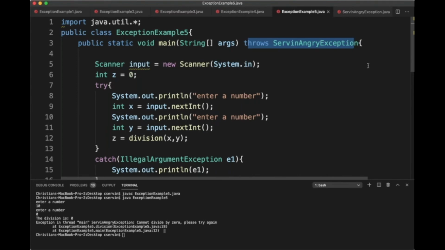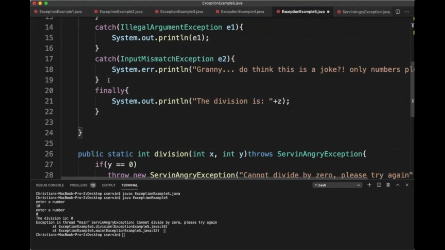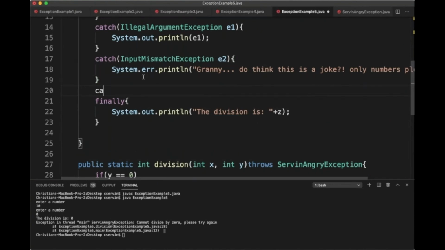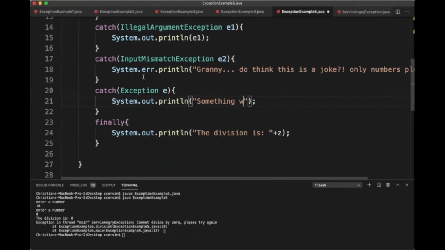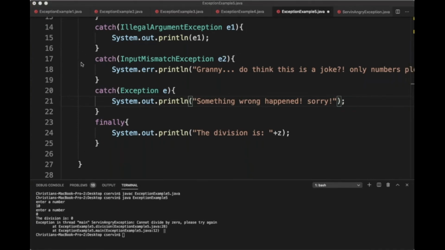But if you want to do this, ladies and gentlemen, what I recommend is not to put here the exception, the ArithmeticException. You can do it through here, or you can put it also here. The very last catch, you can do catch Exception. And here, something wrong happened. Sorry. This is a message that you probably have seen lately. There's an error when you try to do a couple of things, and whoever programmed this had no way to let you know what exactly happened.